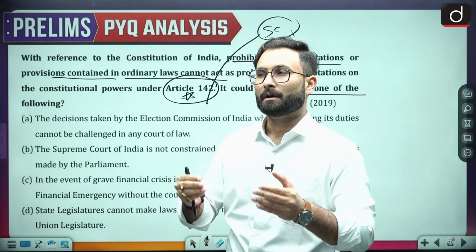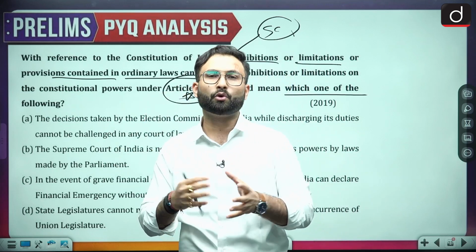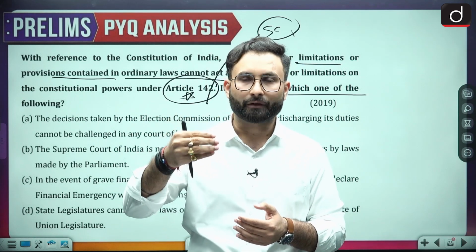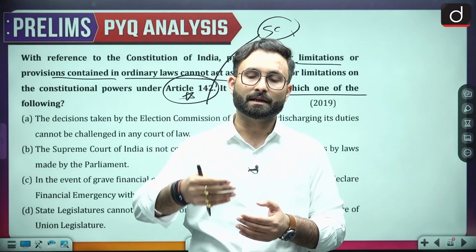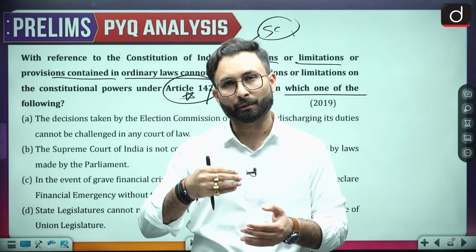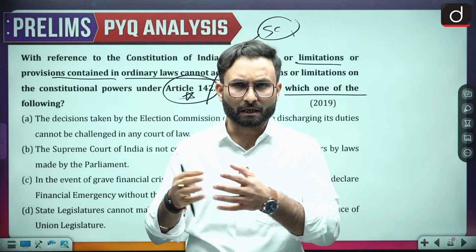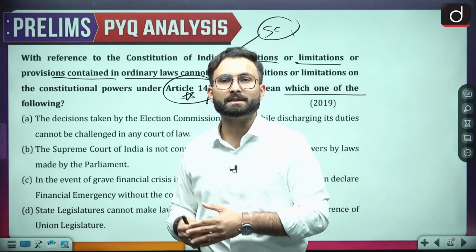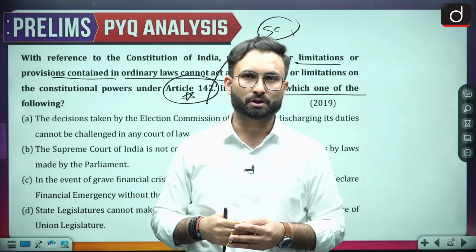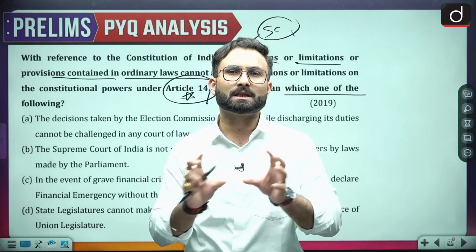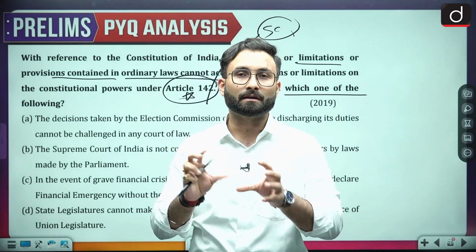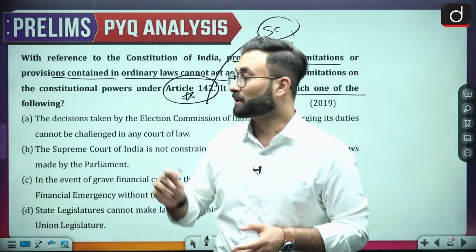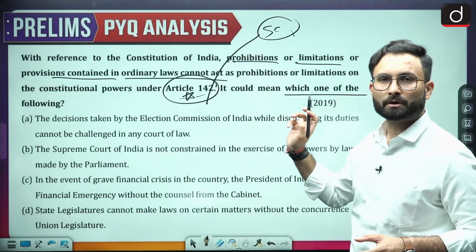When we talk about the scheme of the Constitution, you should go with the scheme of the Constitution. You will see that initially they have talked about the territory. After that, they have talked about citizenship. After that, fundamental rights. After that, fundamental duties and the DPSPs. After that, they have talked about the Union, then they have talked about the state. Like that, there is a scheme of the Constitution. Now, if you know the scheme of the Constitution, you know that all the articles related to the Supreme Court are kept in a particular sequence. So considering that, you know that Article 142 is about the Supreme Court.